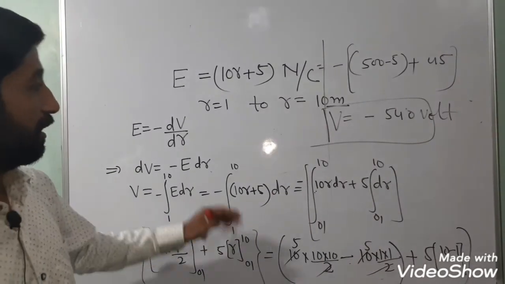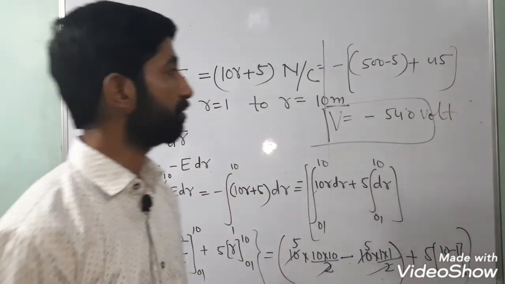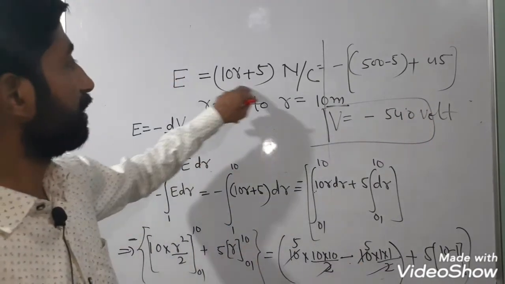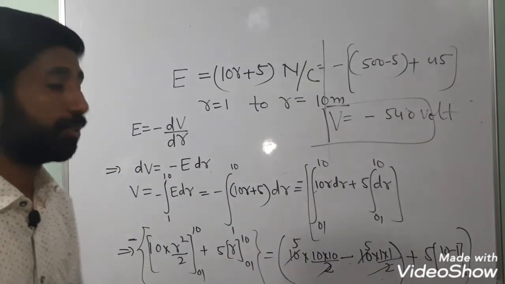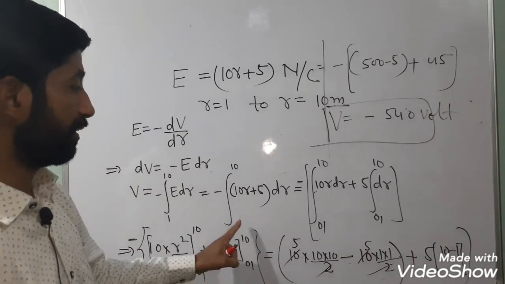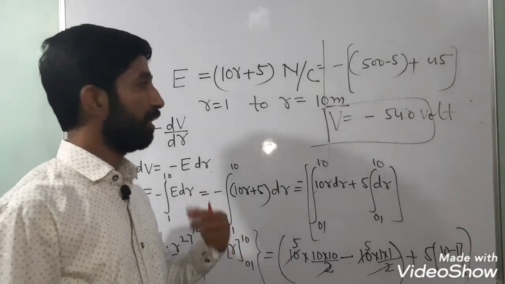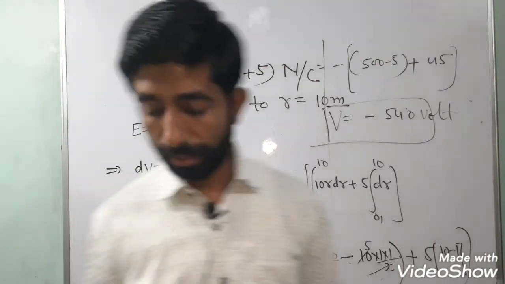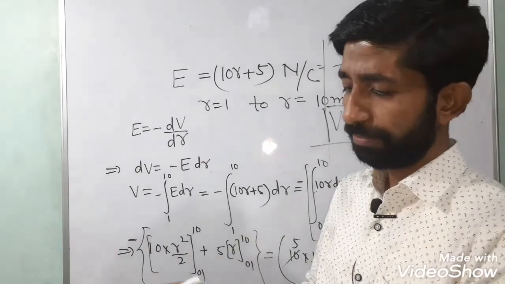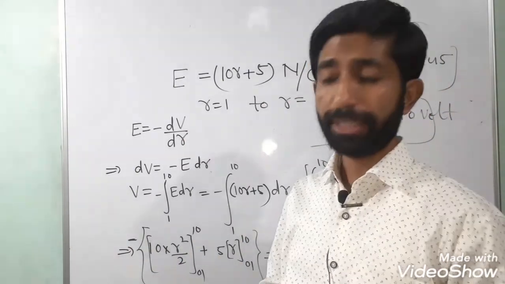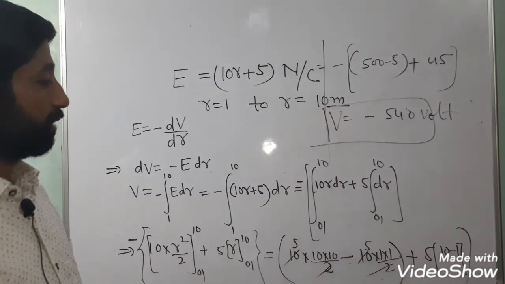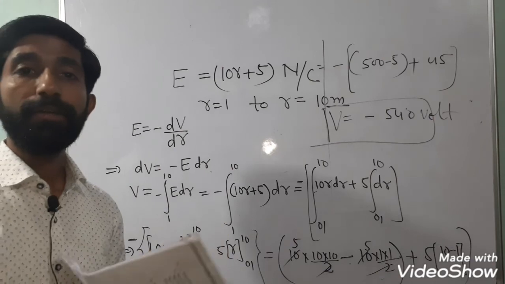I have told you the method. You have to do the solution according to your choice. The answer is minus 540. This is the question where most of the students, especially bio students, please focus on this. You have to be a bit careful. So this is where I am concluding today's lecture, because so far we have been studying only 2 chapters. See the solution. Okay, thank you so much.